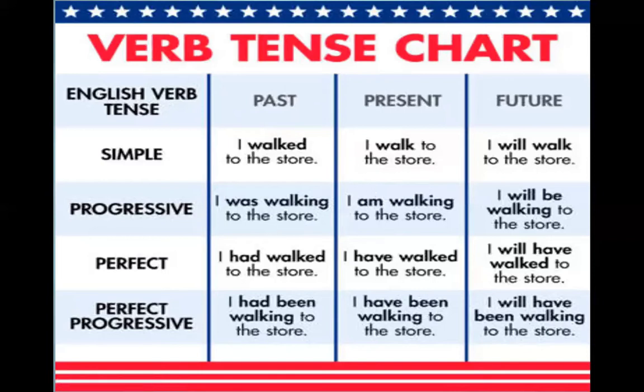I hope you focus on this chart, pause the video and look at it again, and try to study it very hard, knowing the name of the tense and the form of each tense.